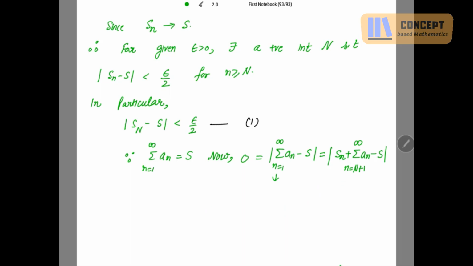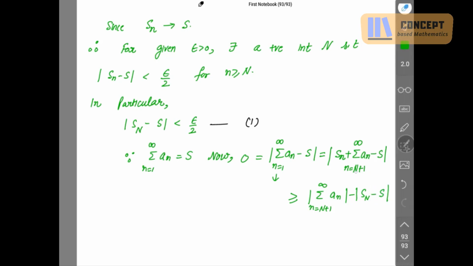So, okay. This mod will be greater than or equal to mod of the sum n going from n plus 1 to infinity of An, minus, just separate them into parts, S. Because I used capital N for small n in particular, I must write here Sn, that sum to be Sn.